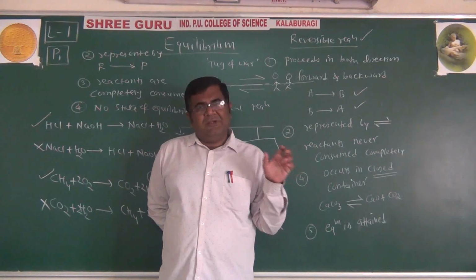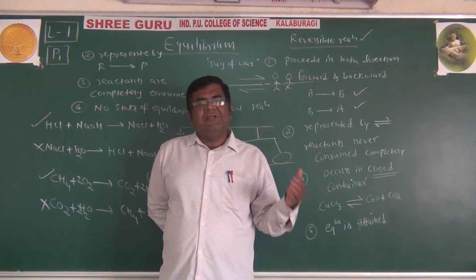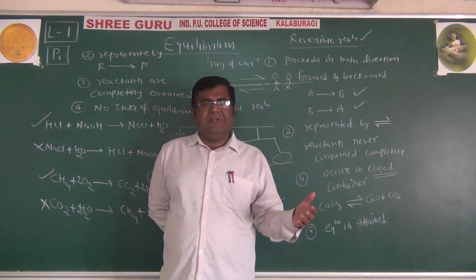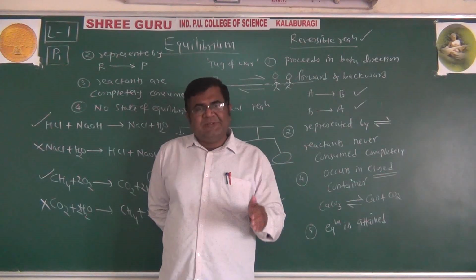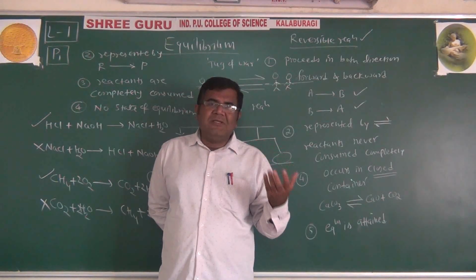If it is a chemical reaction, we call it chemical equilibrium. If it is a physical process, we call it physical equilibrium. If it occurs in aqueous medium and ions are formed, we call it ionic equilibrium.